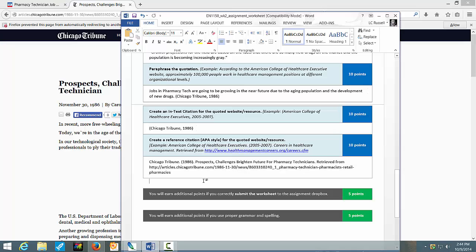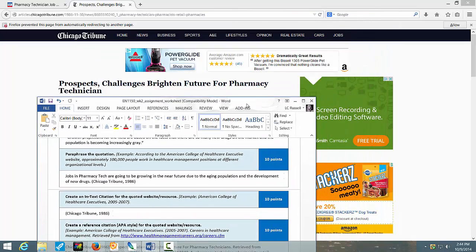This is the way the reference is going to read. Chicago Tribune, 1986. Very similar to what you put in your in-text, but remember, this is the whole thing now. This is going to be your reference citation. This is what explains to the reader what this is, okay? So you're going to put this information, then you're going to put the title of the article, and there is the title of the article, okay?